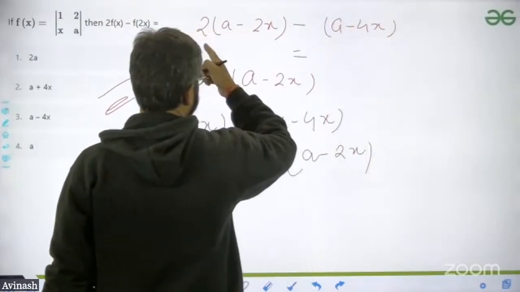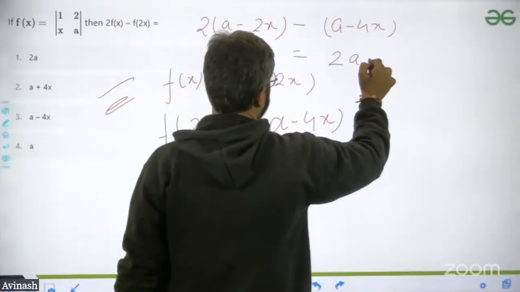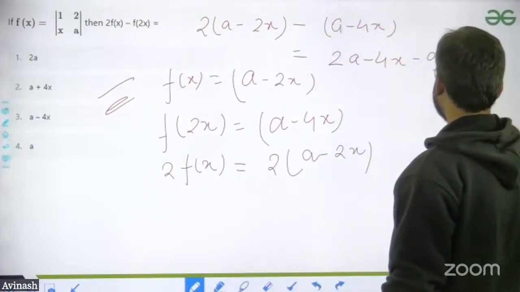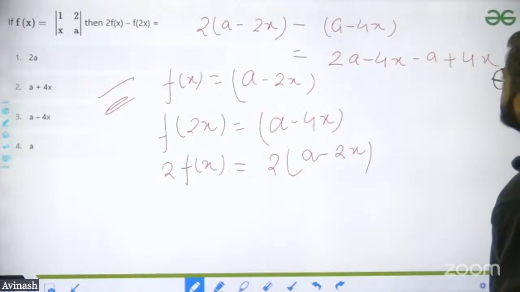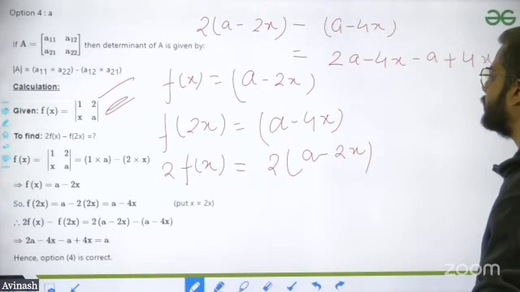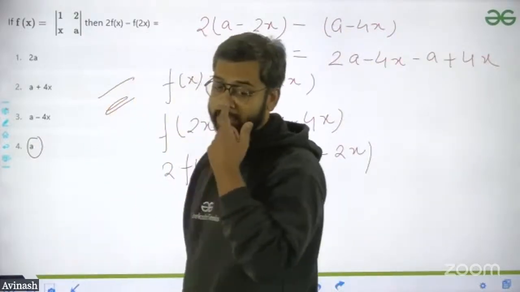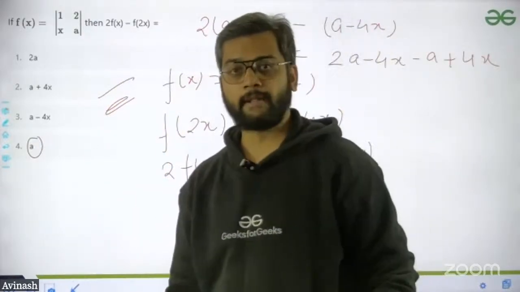This is equal to 2a minus 4x minus a plus 4x, right? I believe 4x will be cancelled, and then what will be the answer left? 2a minus a, which is equal to a. So our answer is equal to what? A. It's a way too easy question.